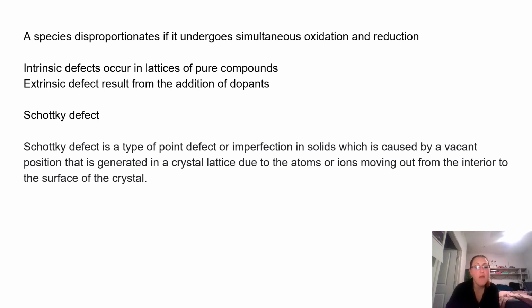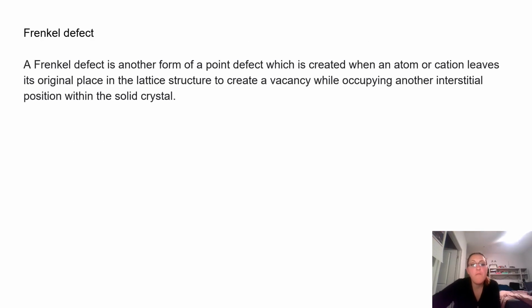A Schottky defect is a type of point defect or imperfection in solids which is caused by a vacant position that is generated in a crystal lattice due to the atoms or ions moving out from the interior to the surface of the crystal. A Frenkel defect is another form of a point defect in which an atom or cation leaves its original place in the lattice structure to create a vacancy while occupying another interstitial position within the solid crystal.